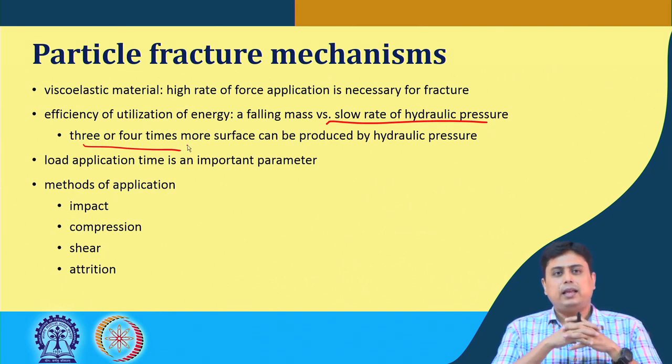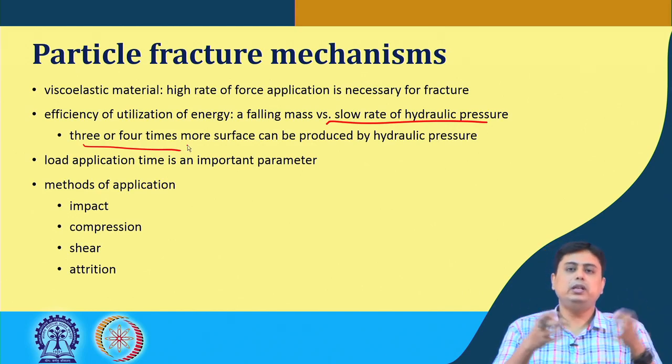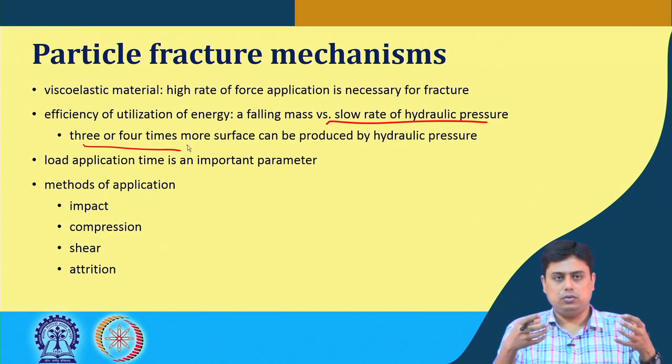But still the equipment is broadly categorized based on these typical methods of application. And again, sometimes, as I said earlier, a single type of application is not sufficient. Sometimes we need a hybrid of those, and certain equipment actually uses that.